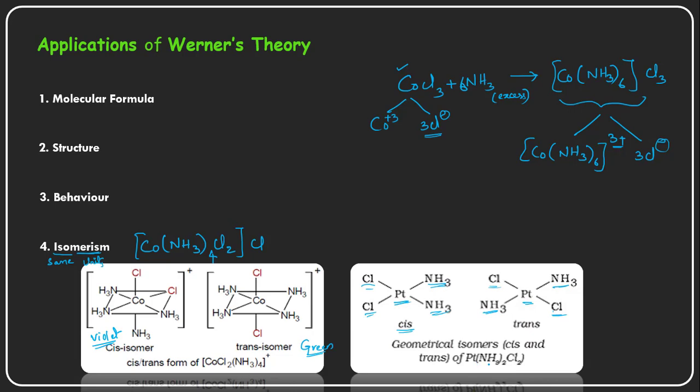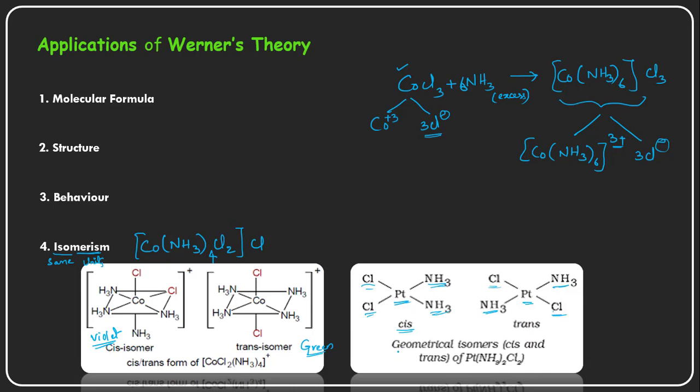The molecular formula is diammine dichloro platinum(II), with plus 2 the oxidation state of the metal here. This type of isomerism is found in many complexes.